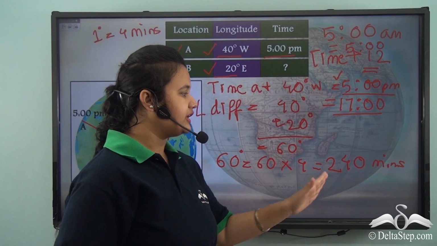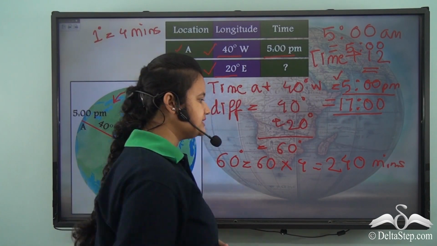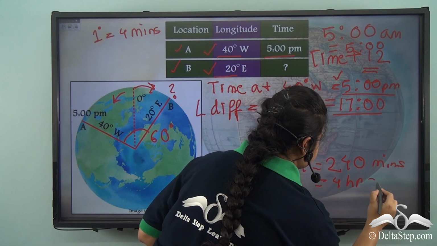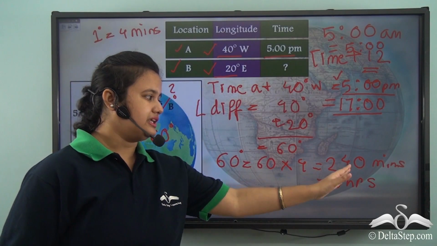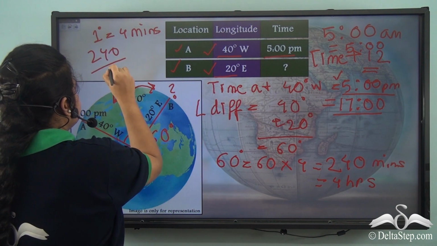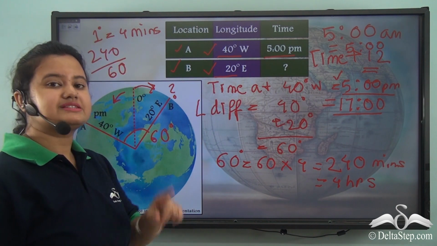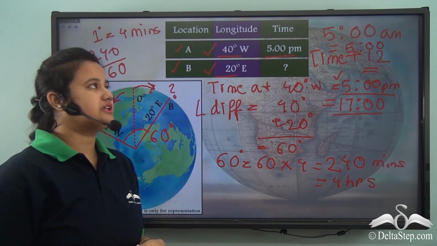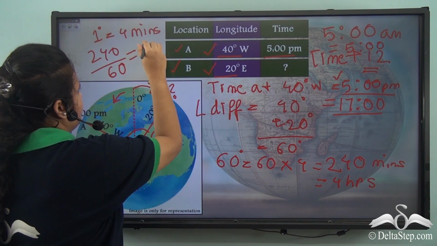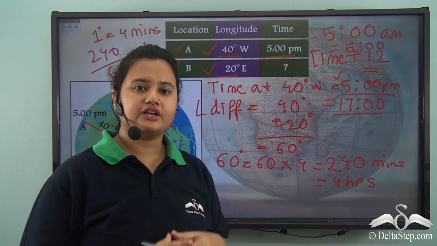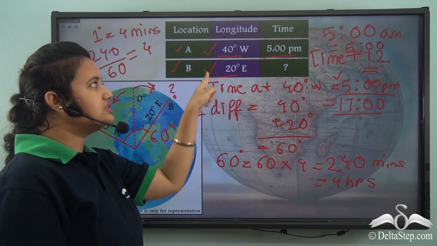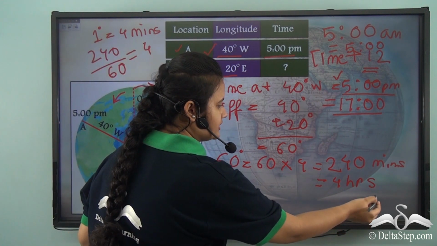Now we know that we can also express 240 minutes as 4 hours. Well, for converting minutes into hours, we simply divide by 60, as 1 hour is equal to 60 minutes. So if we divide 240 by 60, we will get 4. So 240 minutes equals to 4 hours. So we understood that the time gap between these two longitudes is of 4 hours.